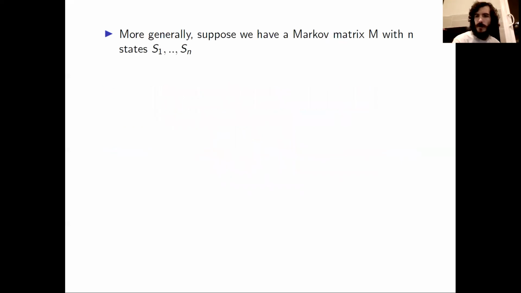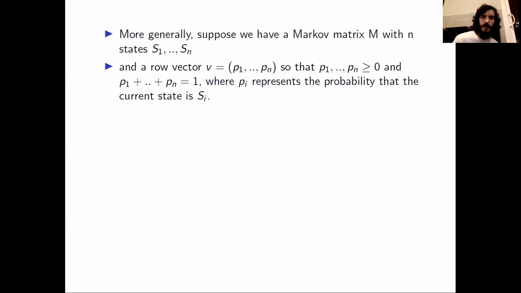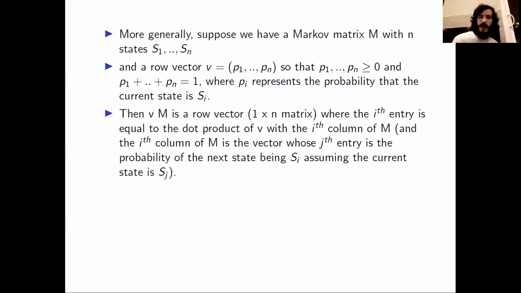More generally, we can do this process for a Markov matrix M with n states, S1, S2 up to Sn. If we have a row vector V, which equals P1, P2 up to Pn, so that the P1, P2 up to Pn are all non-negative and sum to 1, then we can take the product VM.